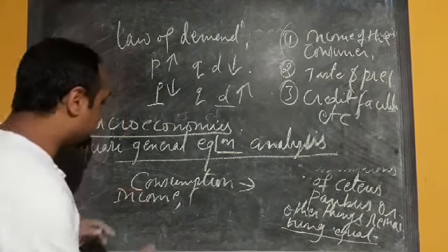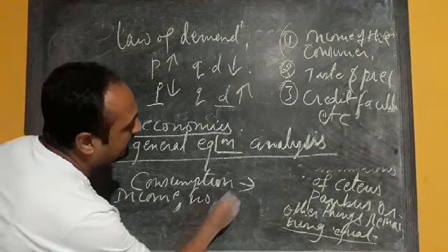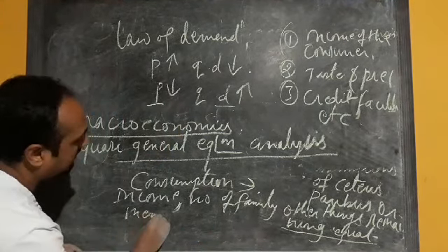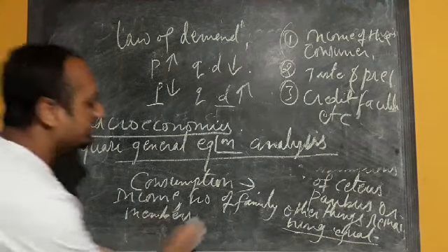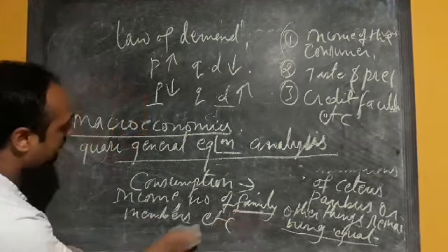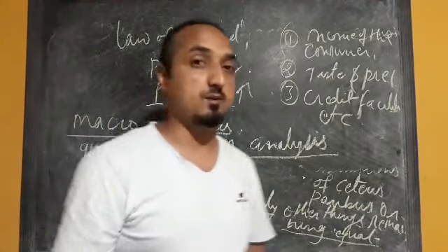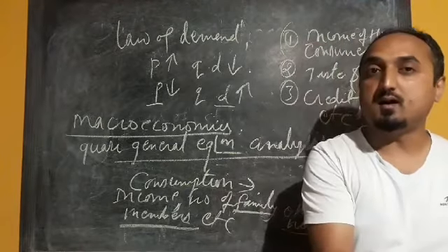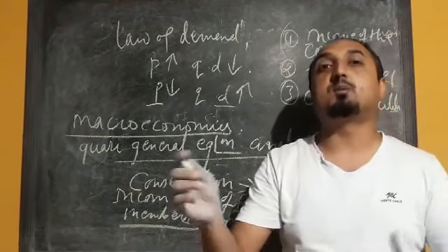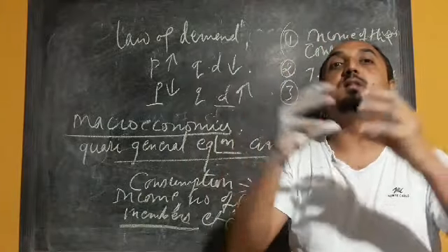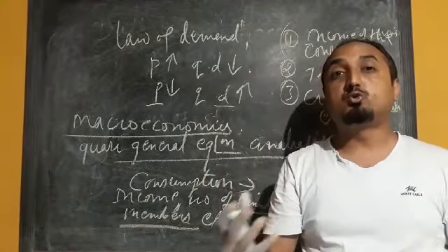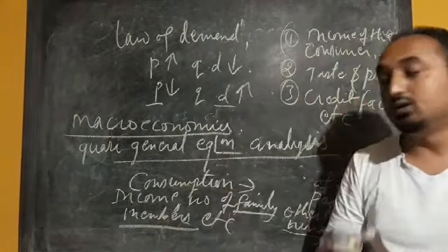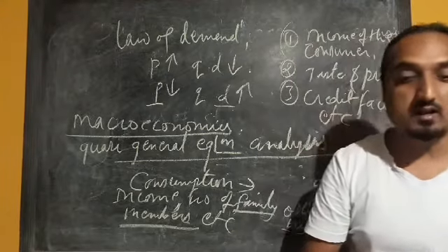So consumption depends on income, number of family members, etc. Here we are considering two factors, family members and income, so there is a mutual dependence. Similarly, aggregate demand and aggregate supply are dependent on each other. When two or three variables are considered at the same time, that is called mutual dependence.